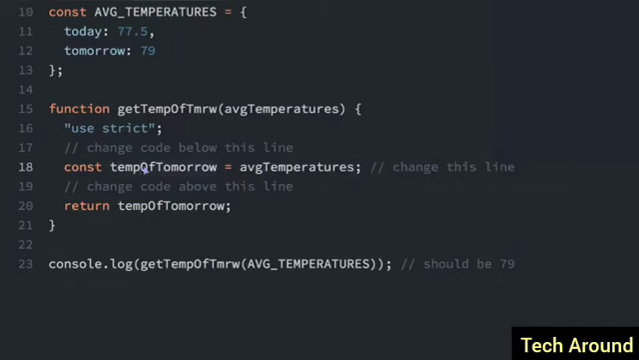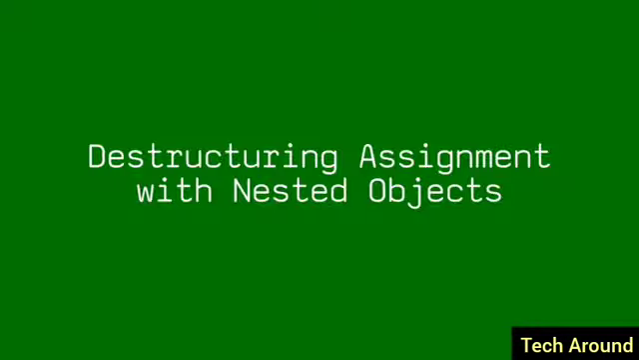And then on this side of the equal sign, I'm going to have to use the destructuring. So I'll put the curly braces, and we'll put tomorrow, and the colon, and then the other curly brace. So this is saying get the tomorrow field from the average temperatures object and assign it to the temp of tomorrow variable. So if we run this, we should see it says 79 in the console because we got the temp of tomorrow variable, we returned temp of tomorrow, and it was logged right here. So we successfully used destructuring to get the tomorrow variable out of average temperatures.